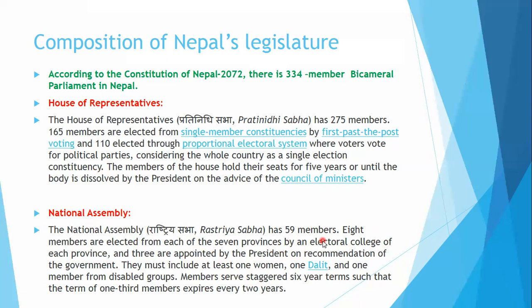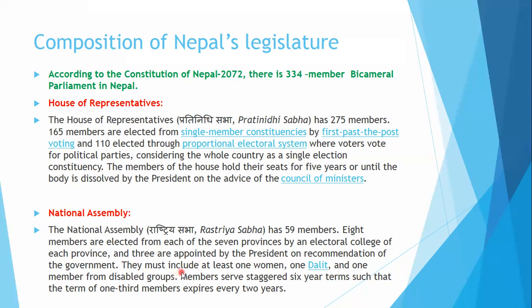In this way, 56 members are elected, and the remaining 3 members are appointed by the president on the recommendation of the cabinet or council of ministers. Within these 3 members there should be at least 1 woman, 1 Dalit, and 1 member from the disabled group.